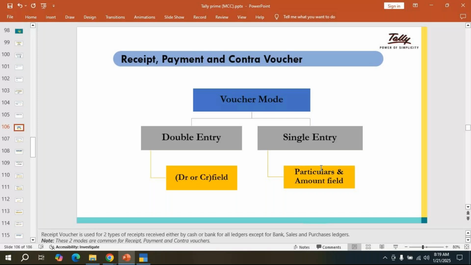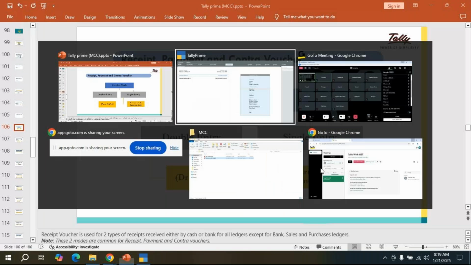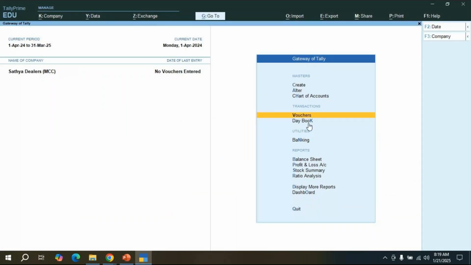Whenever we are going to do a transaction, receipt or payment or contra, anything, we have two types. The one is the double entry system. Double entry system is nothing but debit and credit options. Single entry system is nothing but particulars and amount fields. Okay, if I want to see the details, now see, in that voucher, press enter.